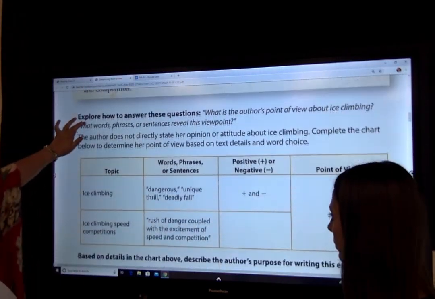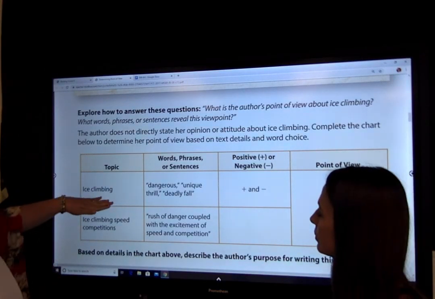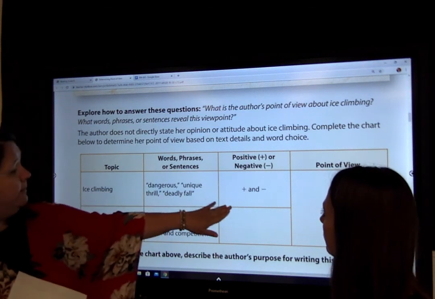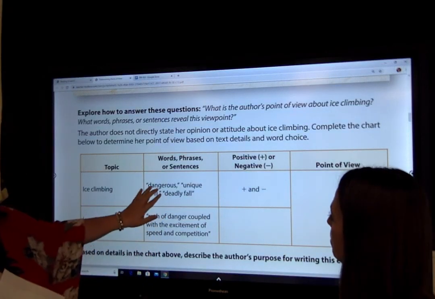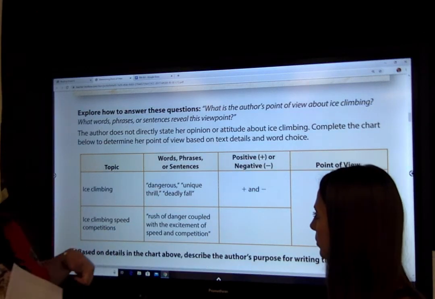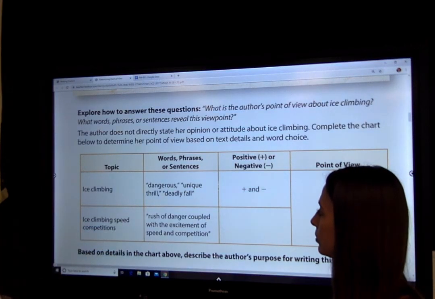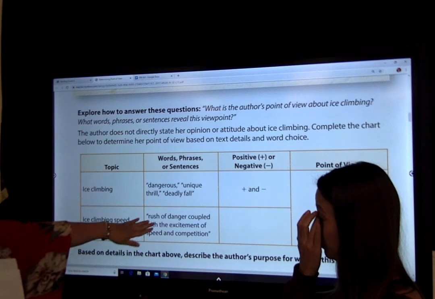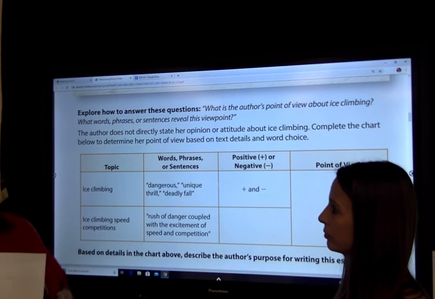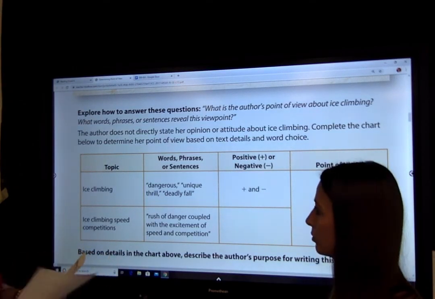It says, what is the author's point of view about ice climbing? What words or phrases reveal the viewpoint? Okay, so we talked about ice climbing. We know that it's dangerous, unique, deadly. Okay, well, unique, that's positive. But then when you say dangerous and deadly fall, if I see the words deadly fall, then that's a negative point of view to me. All right, so ice climbing speed competitions. It says rush of danger coupled with excitement of speed and competition. Okay, rush of danger, that would be negative. But then it says excitement of speed and competition. So that is positive. So what would the author's point of view be right there?